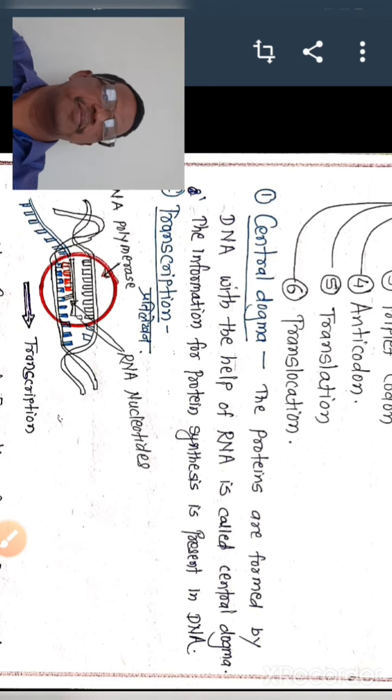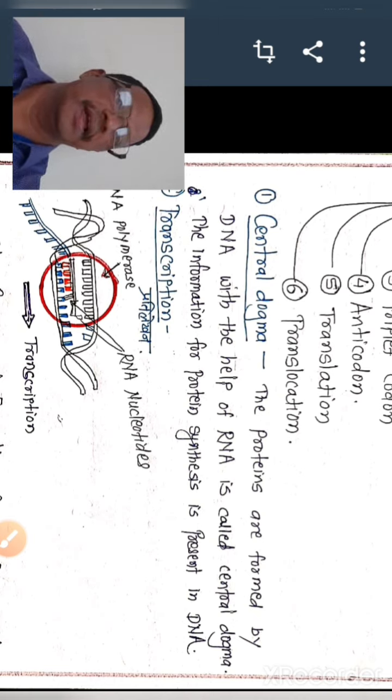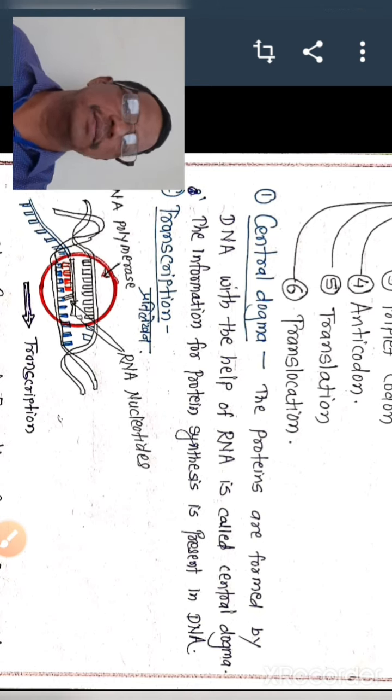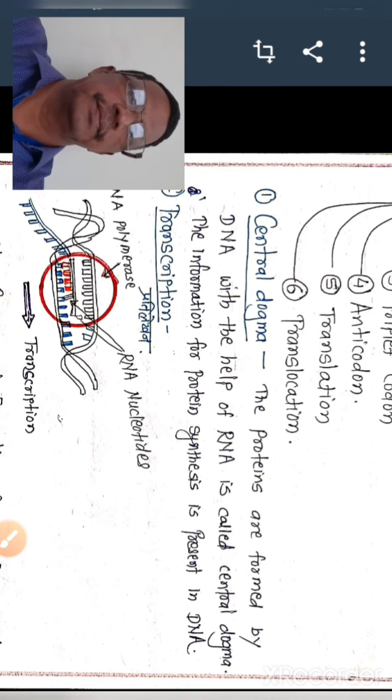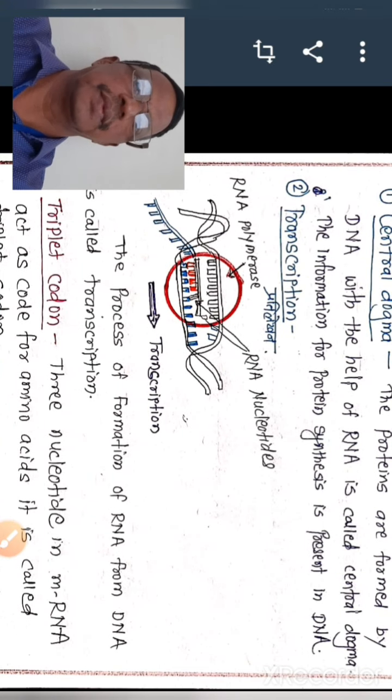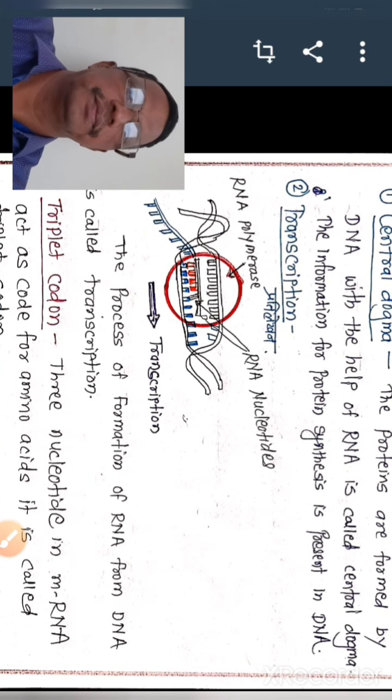The formation of protein by DNA with the help of RNA is called the central dogma. The information for protein synthesis is present in DNA. The next, transcription.